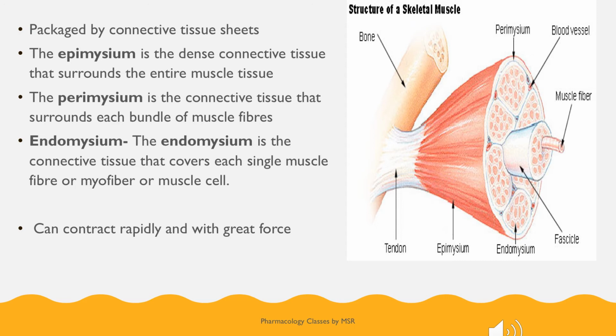So I hope you understood. Bundles of muscle fibers are together covered by a layer. The whole muscle tissue is covered by a layer called epimysium. A single bunch which is covered by a layer is called perimysium, and this bundle is called a fascicle. A single muscle cell is covered by endomysium. Clear?